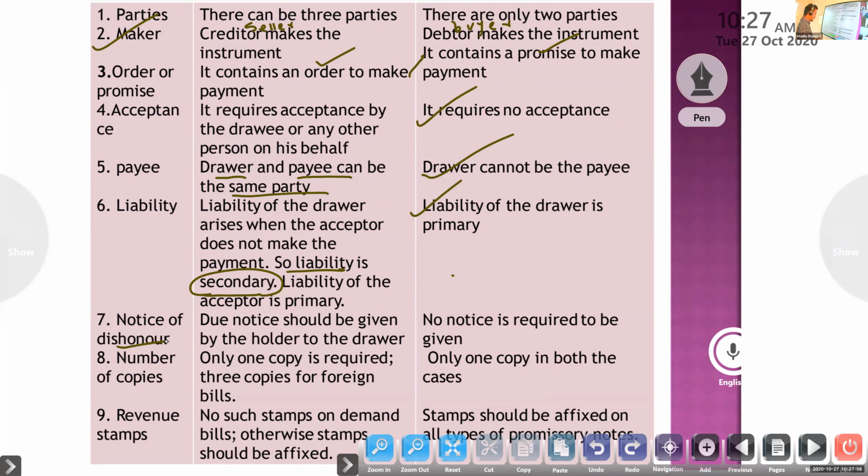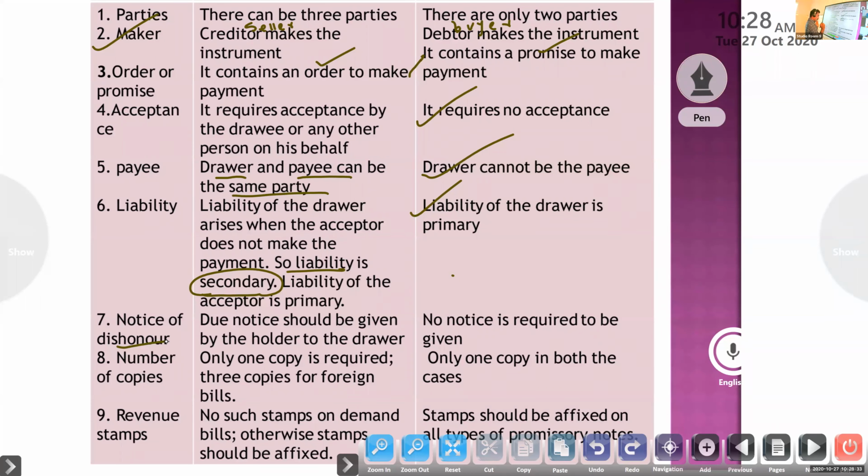If the bill is dishonored, the reason is this: suppose the drawer gave the bill to another person, suppose the creditor, who purchased goods from a third party. Then, instead of giving cash, he gave that bill to that person. Otherwise, we discount the bill at the bank. In that case, if the acceptor didn't make the payment, that will be the dishonor. So why is it dishonored?